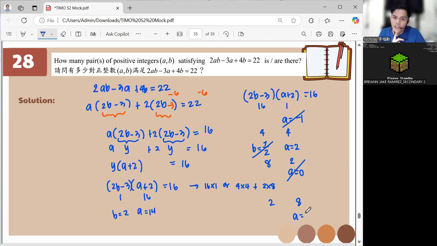Because it will become, ay, possible pa. It will become 6, right? So if this is 6 in here, it will become 5. So B is equal to 5 over 2, which is not an integer. It's a fraction, a rational number. So the only pair that we have is only one pair. And that is our answer. Okay?